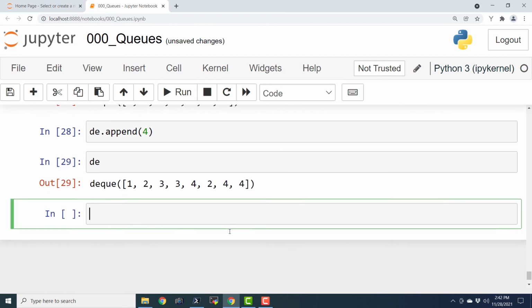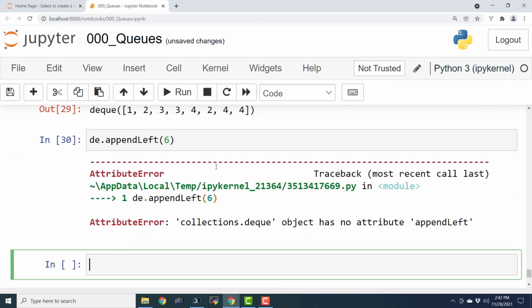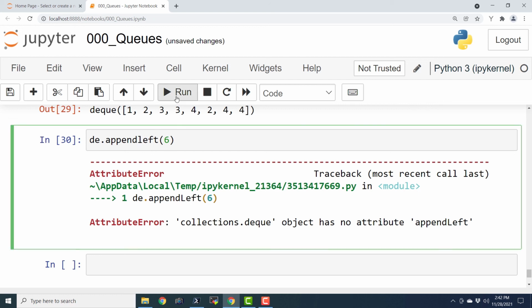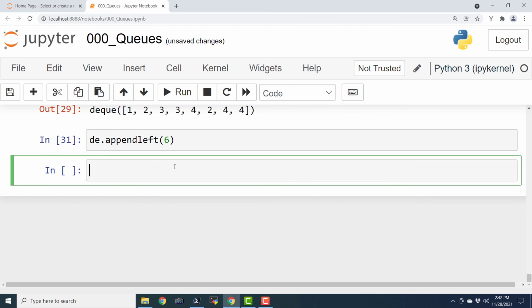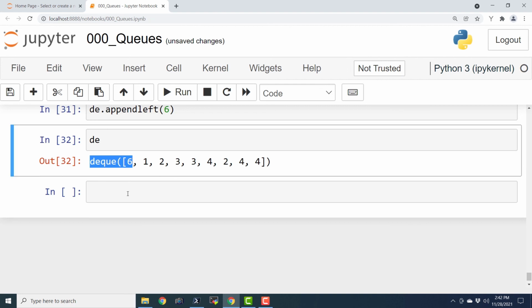Similarly, I can say append left, de dot append left 6. And if I execute this, okay, so I guess there is some problem. The problem is append left, L is lowercase, and here we have the output. And here we can see that the 6 has been appended in the front.